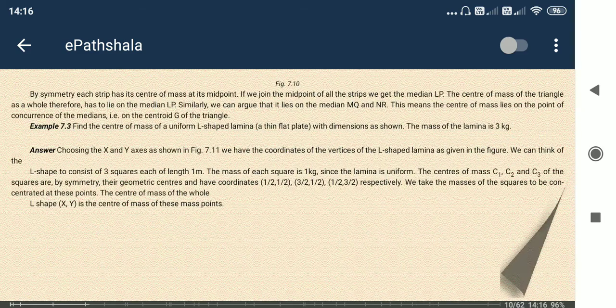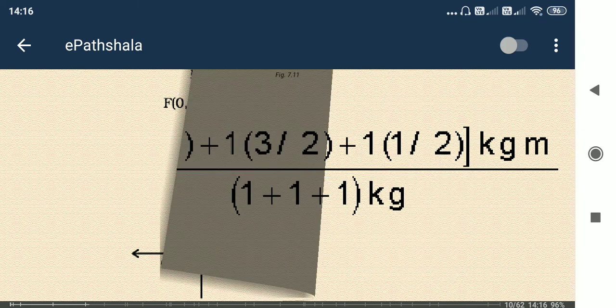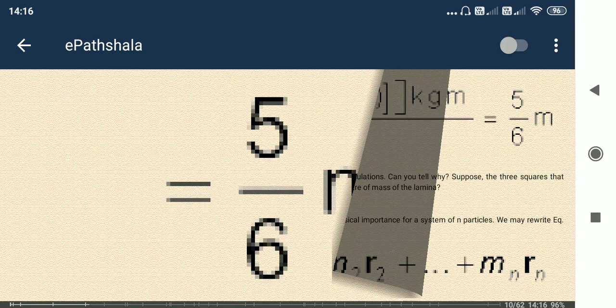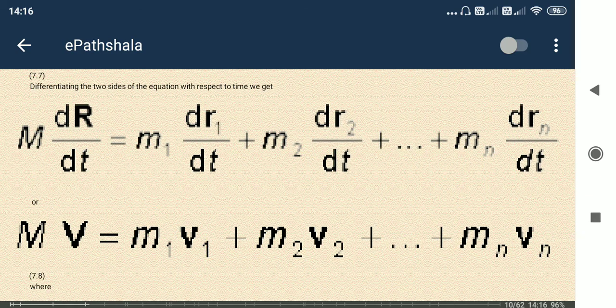Sorry for the delay, just a second. So now it is velocity. Obviously a distance is there for each particle. Now the particle is moving, so the velocity of each particle will be d by dt of that distance. So ultimately we get v.